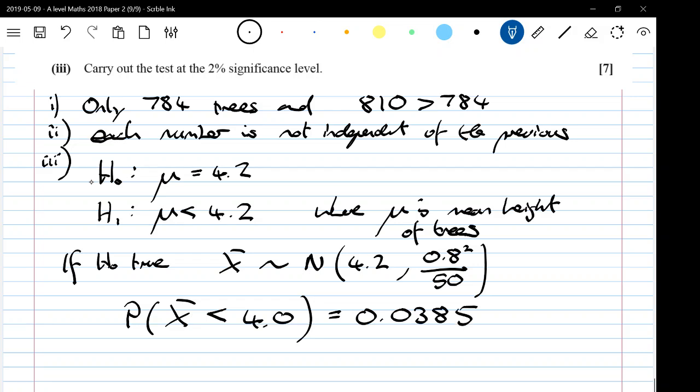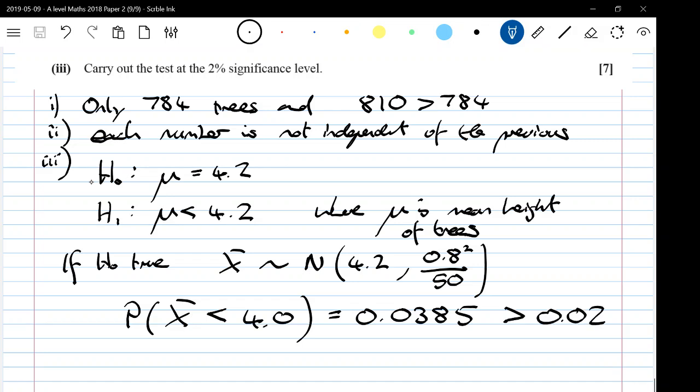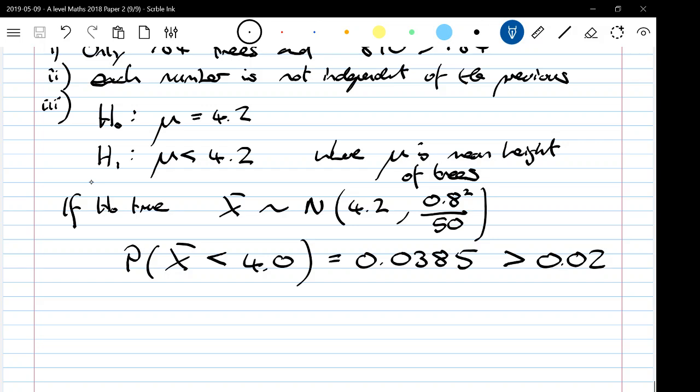The significance level of this test was the 2% significance level, so we have to compare that with 0.02. Now we need to interpret what we've got. The chance of getting this result, or something more extreme, is greater than 0.02.